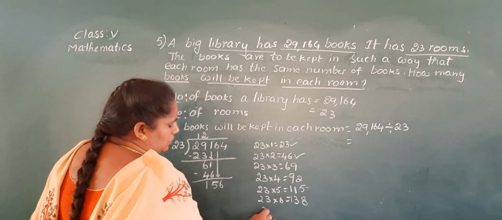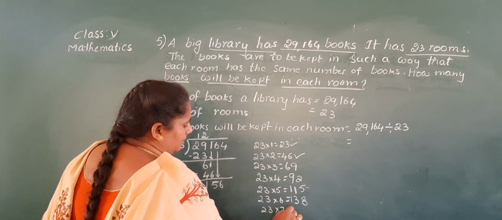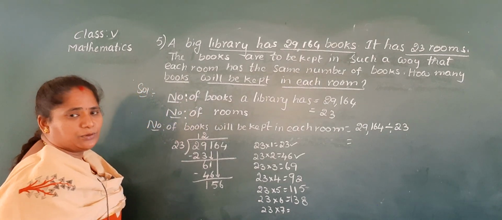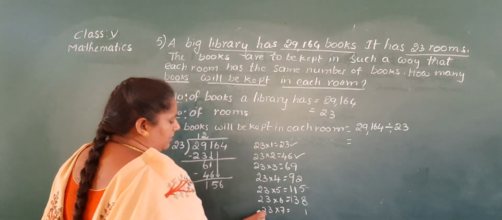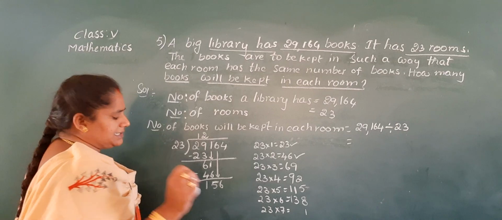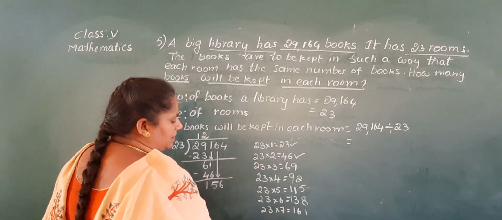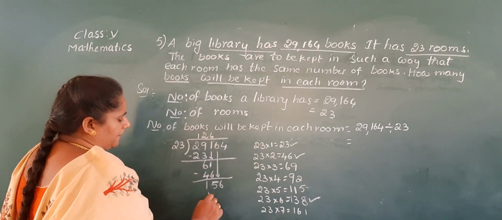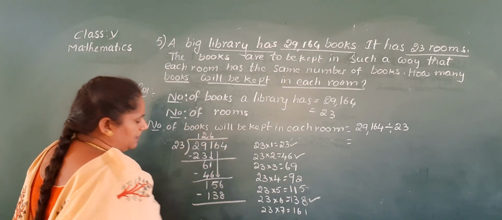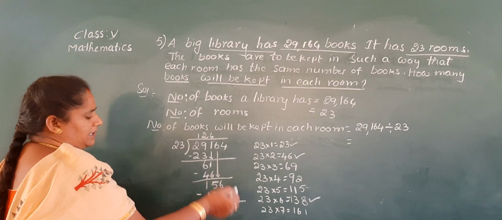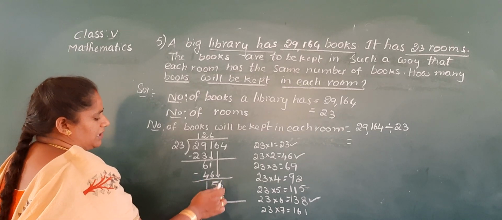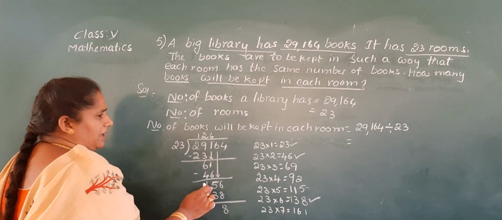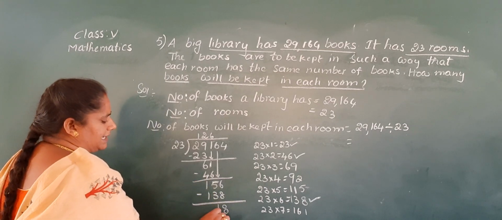138. Next, 23 into 7. 7 3s are 21, 2 in hand, 1 is down. 7 2s are 14, 15, 16. 161. It's a big number, so you take only 6 times. Now do the subtraction. 6 is a small number, so again you take borrow. 16 minus 8 is 8. 5 becomes 4. 4 minus 3 is 1.